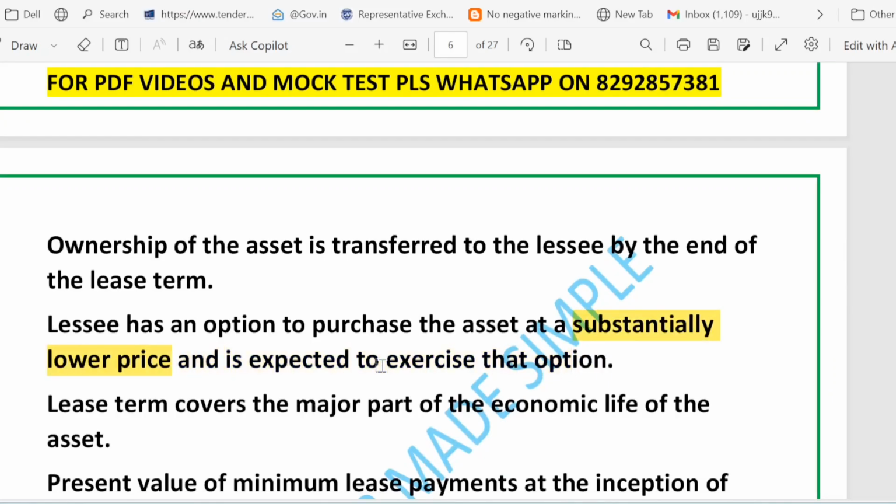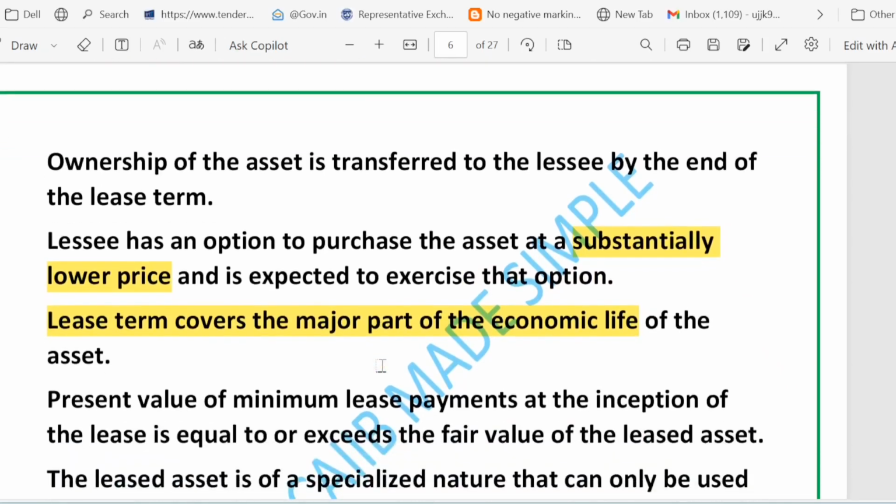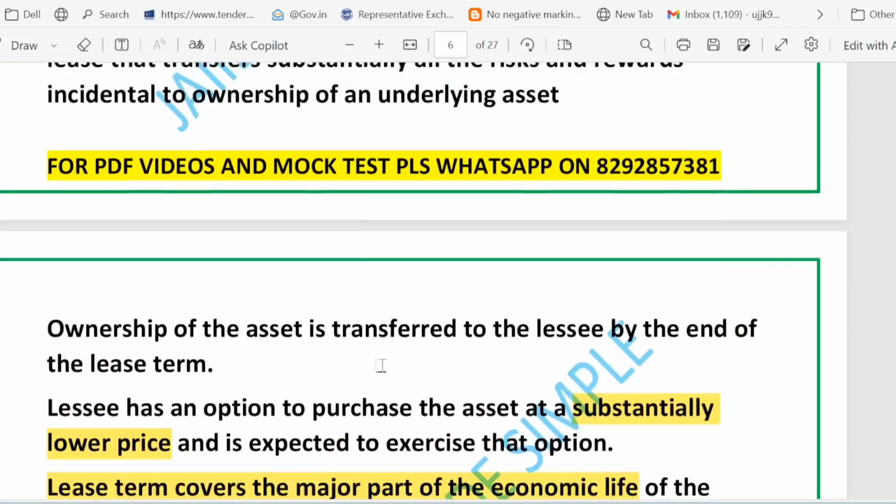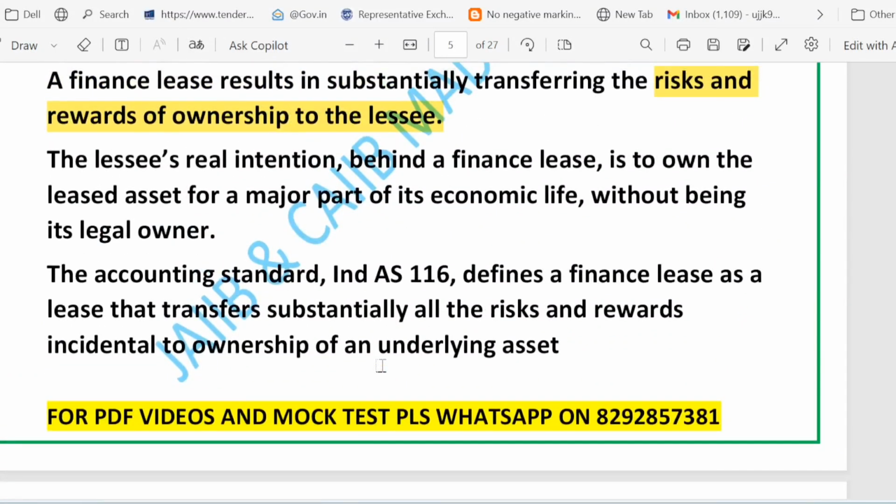And in a finance lease, the lease term usually covers a major part of the asset's economic life. You use the asset for most of the time it will be useful. Because of this feature, a finance lease is really a way of providing finance, right? The lessor buys the asset and the lessee effectively gets the benefit of ownership, even if legal title stays with the lessor until later. And there is an accounting rule called accounting standard Ind AS 116.